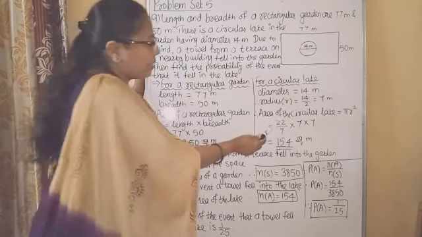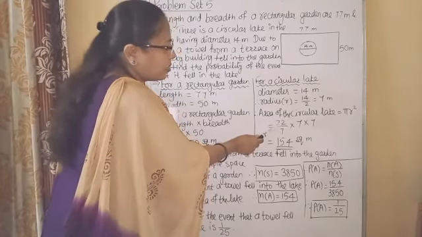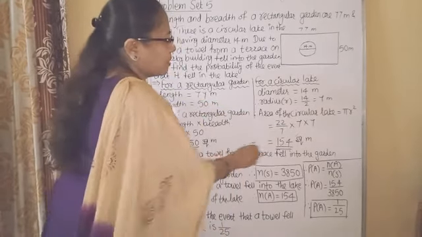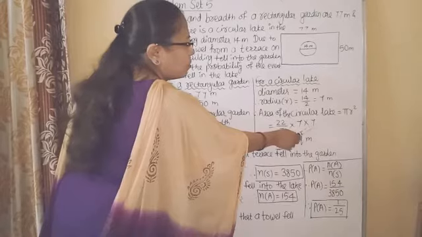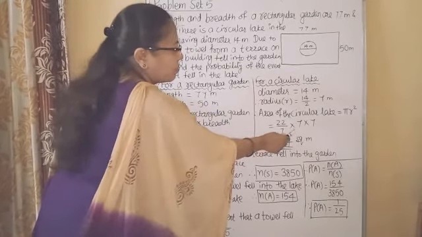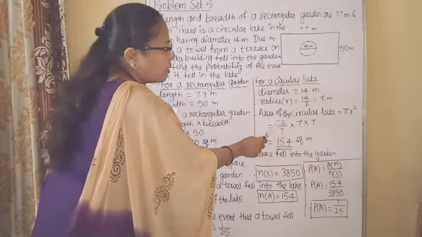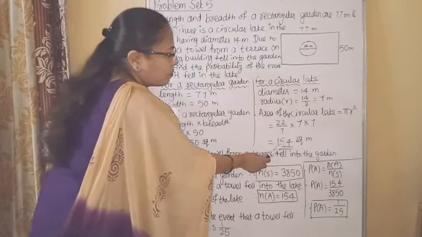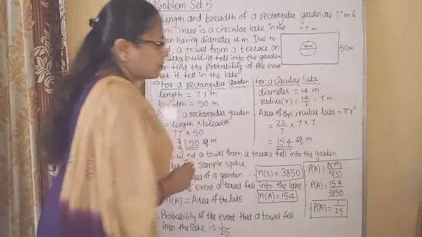Value of pi is 22 upon 7 and the radius of the lake is 7 meter. So 22 upon 7 into 7 into 7. This 7 gets cancelled with this 7. We have 22 into 7, so 154 square meter.